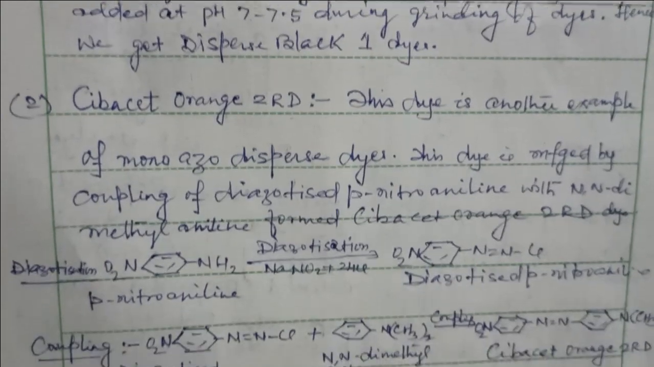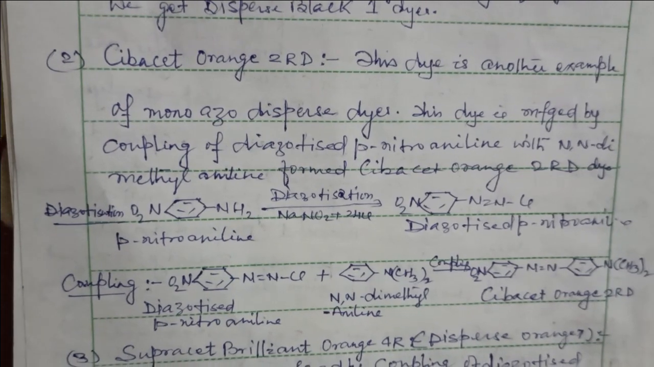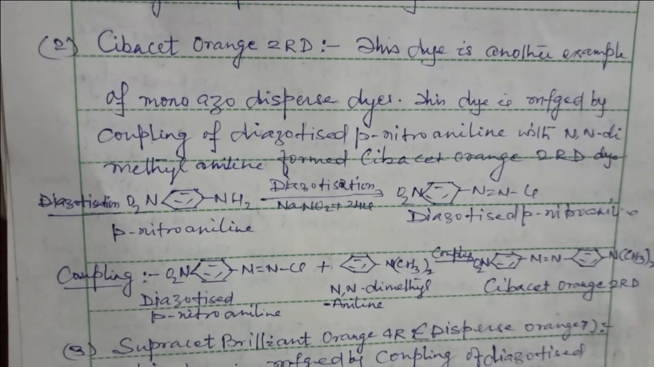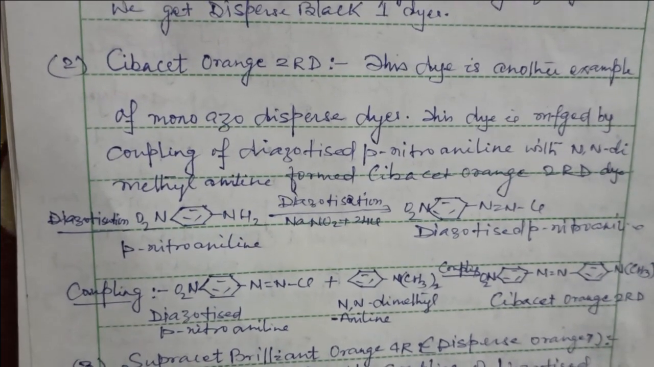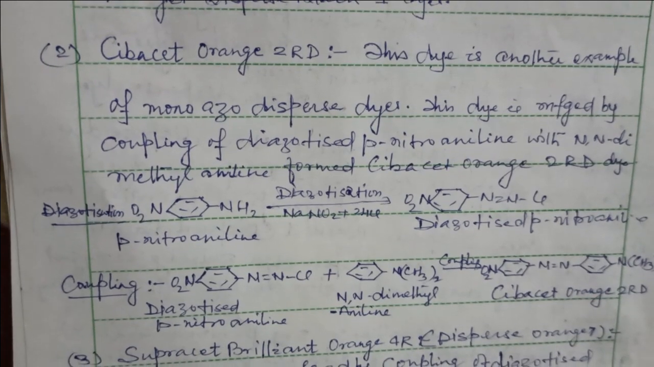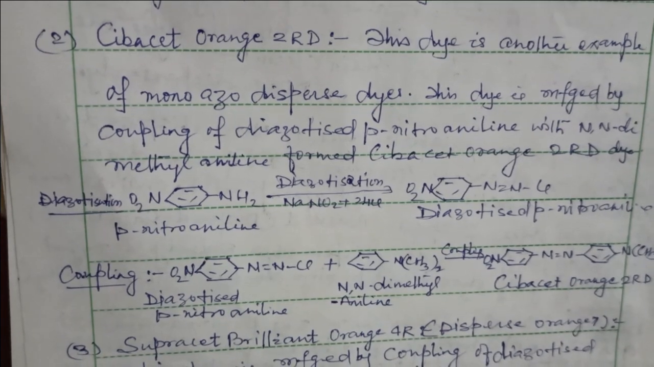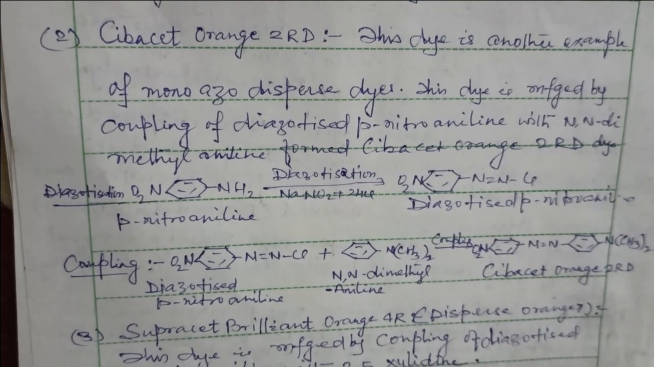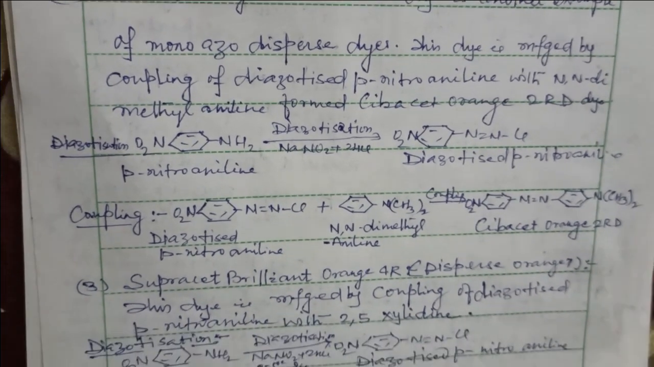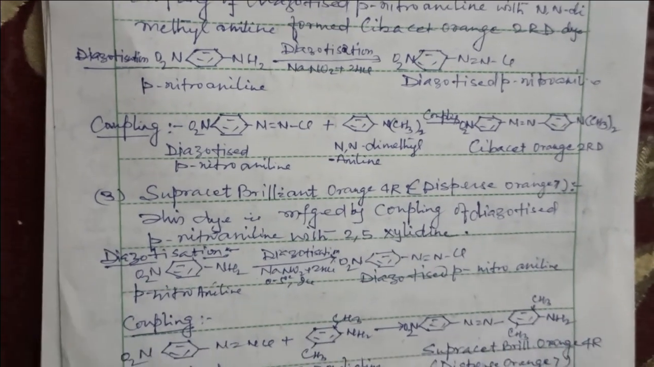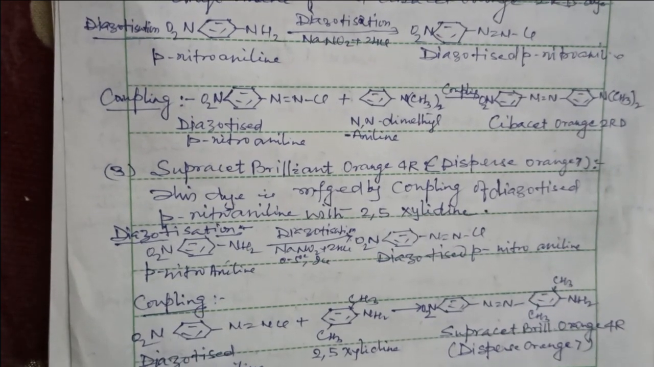Second dye is Sivacet Orange 2RD. This dye is another example of monoazo dispersed dyes. This dye is manufactured by coupling of diazotized para-nitroaniline with N,N-dimethylaniline. Diazotization of para-nitroaniline in presence of sodium nitrite and HCl gives the diazotized para-nitroaniline. Then coupling: diazotized para-nitroaniline is coupled with dimethylaniline. It forms the Sivacet Orange 2RD.